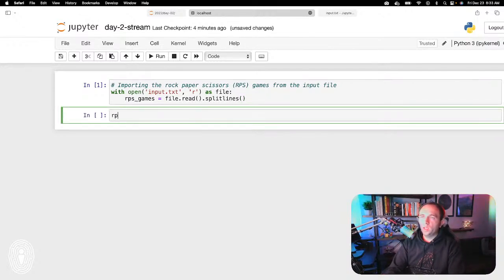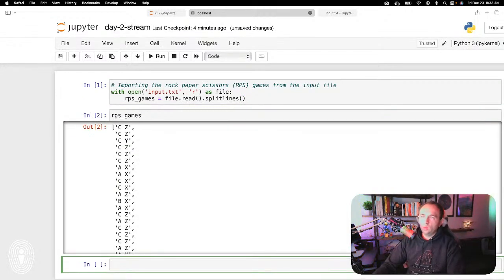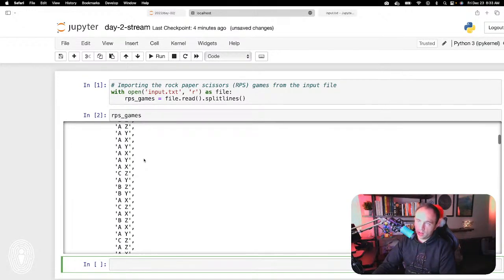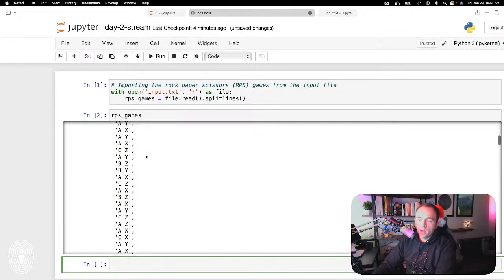Okay, boom. Now let's just go ahead and look at it so we are familiarizing ourselves with it. So these are string values, a bunch of different values that are representing our games here. So I'm actually going to build some helper functions here to help us out.